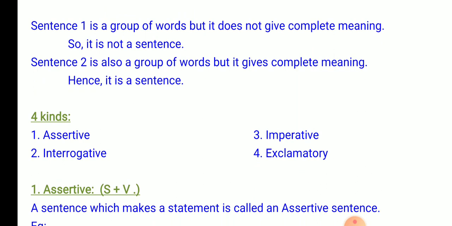So, which is called a sentence? A sentence which fulfills the two conditions, that is, a group of words and complete meaning, can be called a sentence. You see, there are 4 kinds of sentences: assertive, interrogative, imperative, exclamatory. We shall study them one by one.